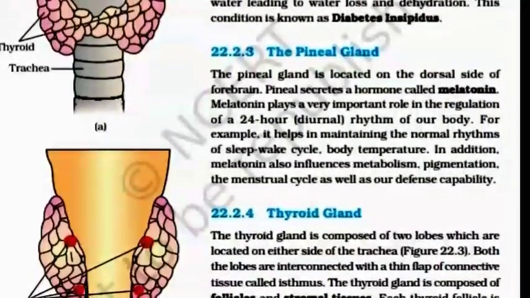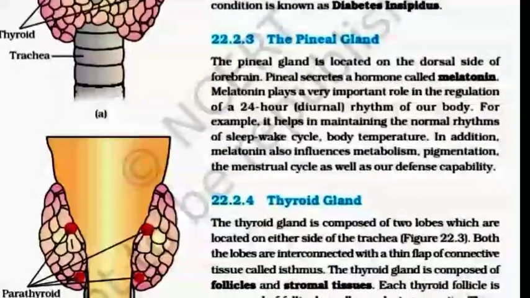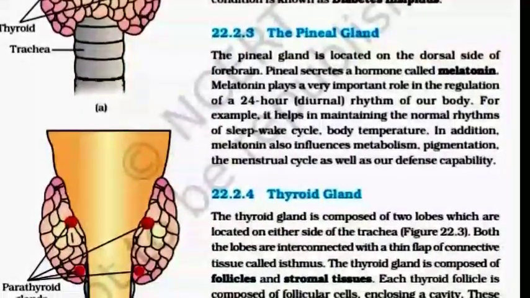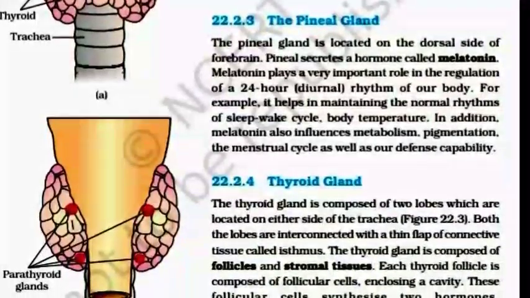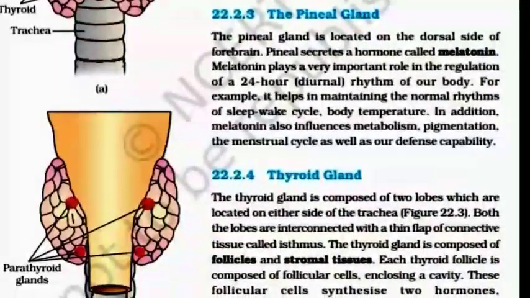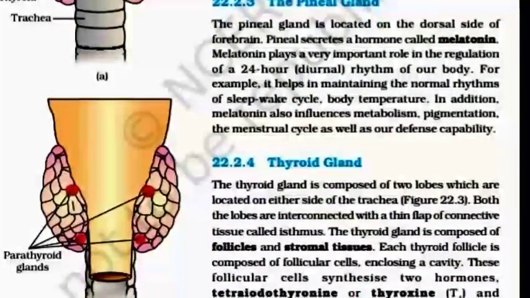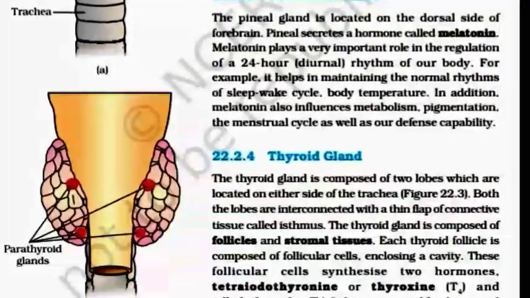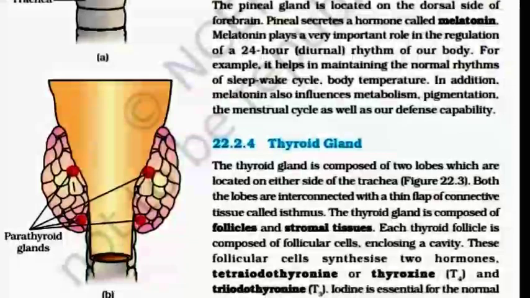For example, it helps in maintaining the normal rhythms of sleep-wake cycle and body temperature. In addition, melatonin also influences metabolism, pigmentation, the menstrual cycle as well as our defense capability. Thyroid gland. The thyroid gland is composed of two lobes which are located on either side of the trachea.